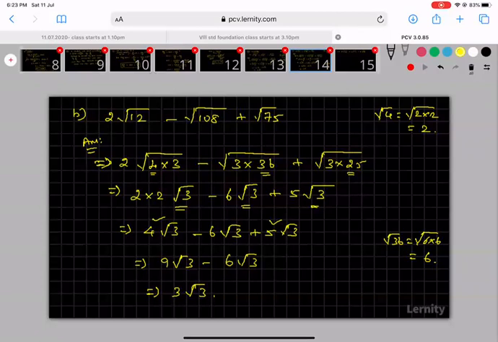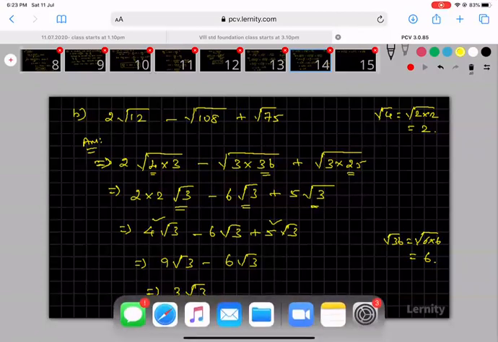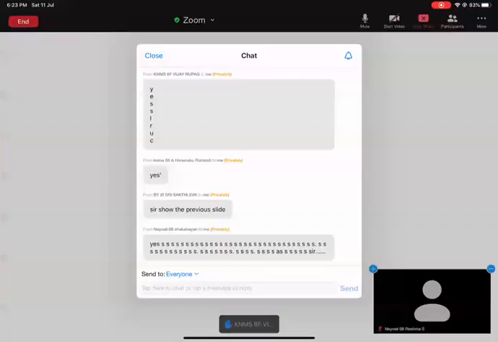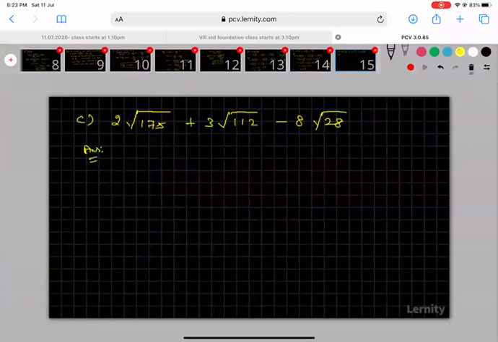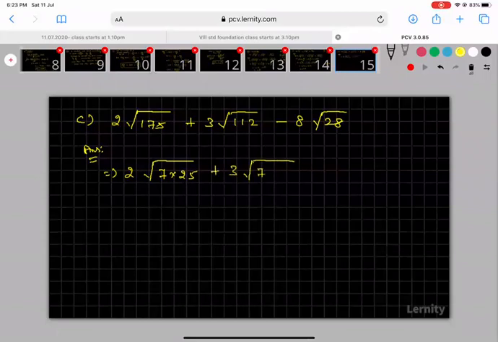Okay, don't worry, I will do the problem. So this is the problem they are given. If I take 2 into root 175, I can write this as 7 into 25, since 7 times 25 is equal to 175, plus 3 into root of 7 times 16. 7 times 16 is 112. So here minus 8 into root of 7 into 4.